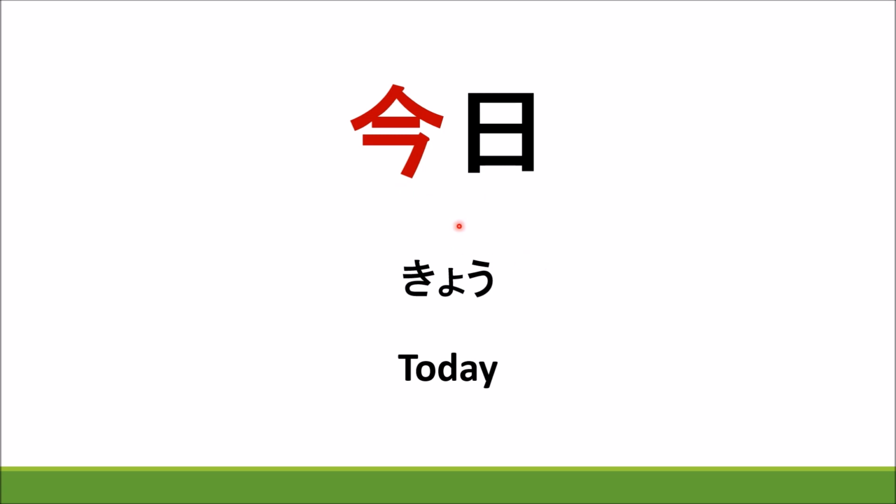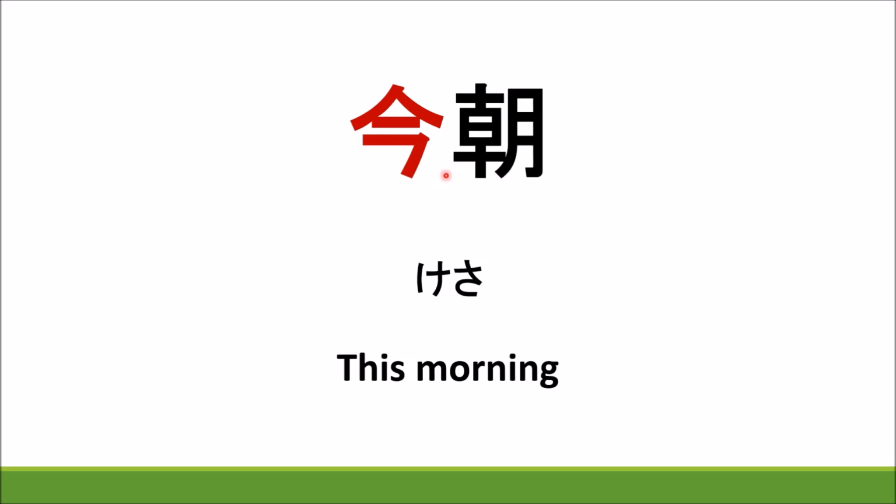You get the meaning very easily if you understand the kanji meaning. This is the morning kanji, asa kanji, and this is ima. So, kesa, this morning. Once again say kesa.